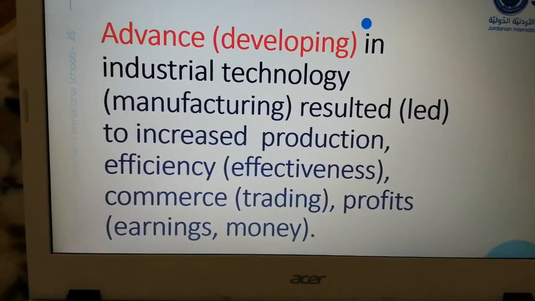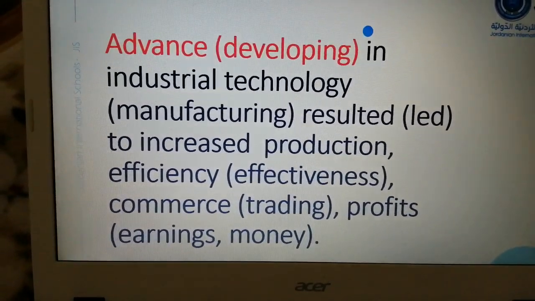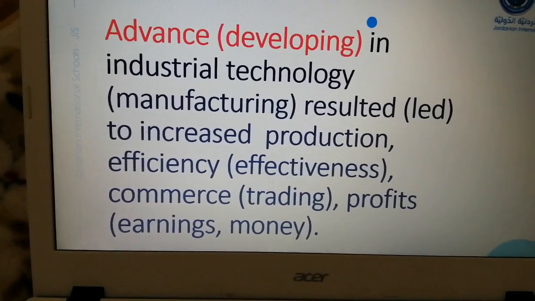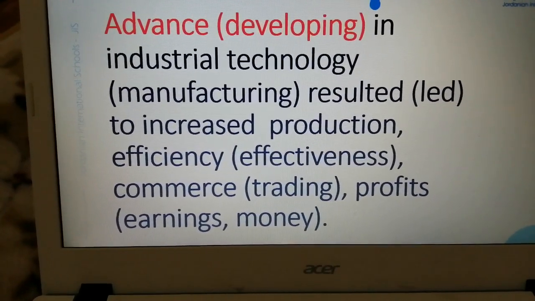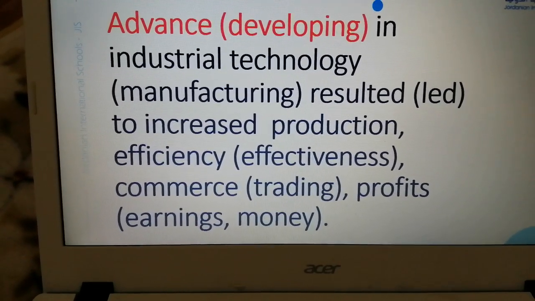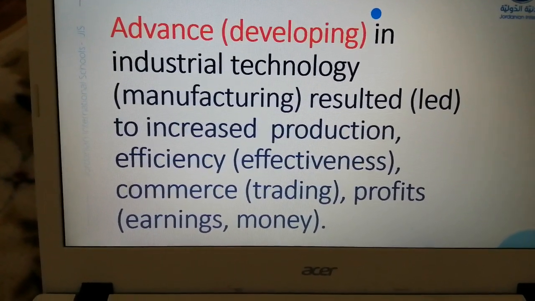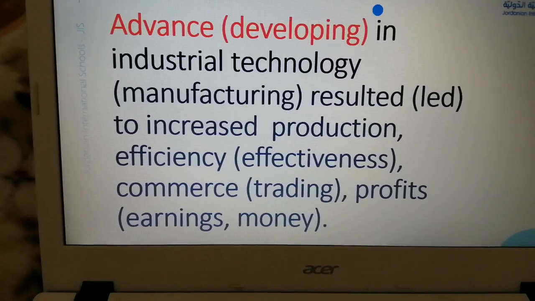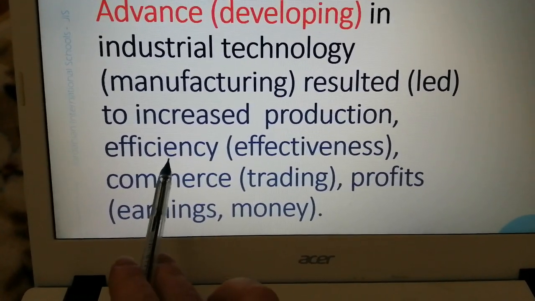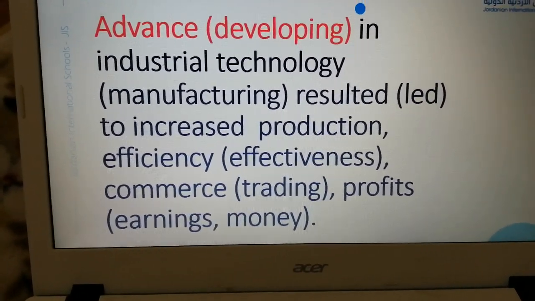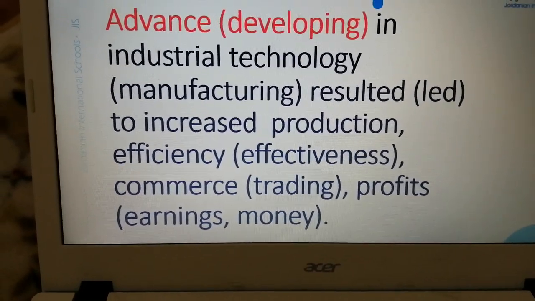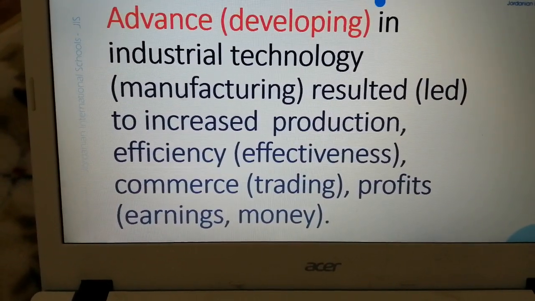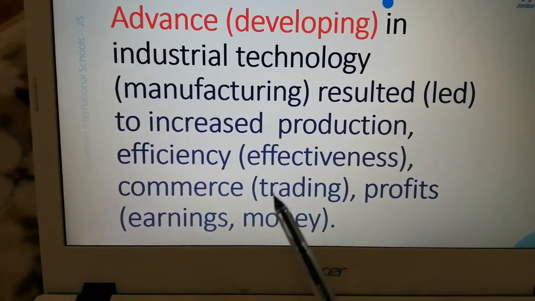So when we use advanced and progressed technology in industry, it will lead to increased production. So we will have a lot of production, fast production, easy production, and we will have efficiency, which means effectiveness. Efficiency means that we will have good quality in our products also.